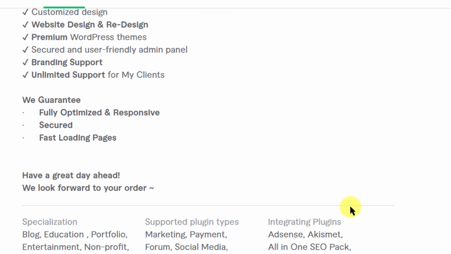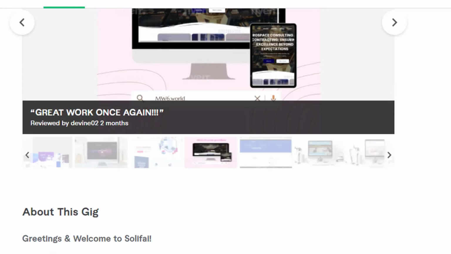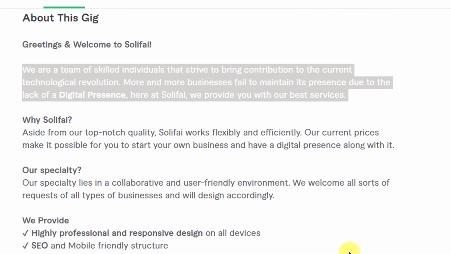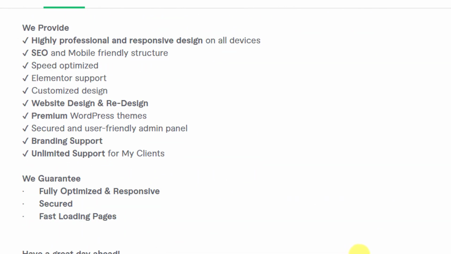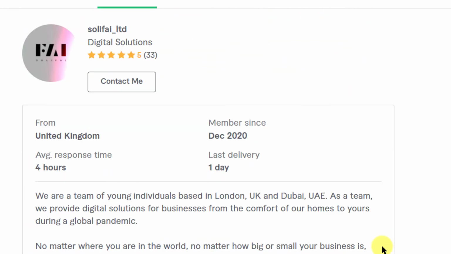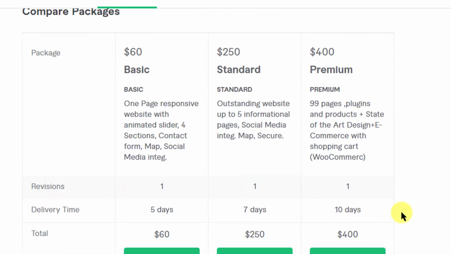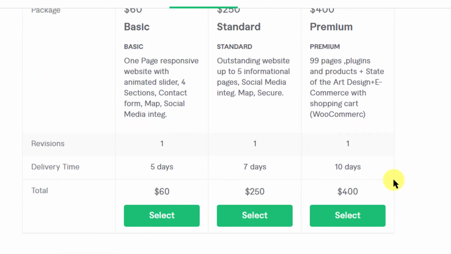So again, you can use Grammarly, which will help you minimize some wrong English or very minute grammatical mistakes. Use Grammarly. It's free. Okay, so packages we have already compared. We have seen these 3 packages. We have seen the delivery time as well.